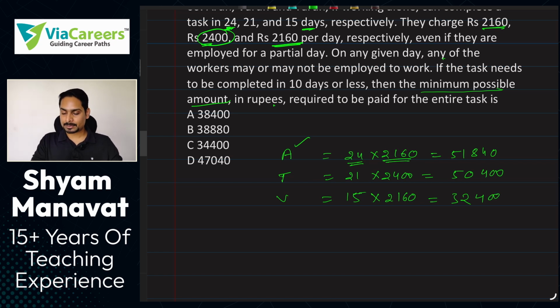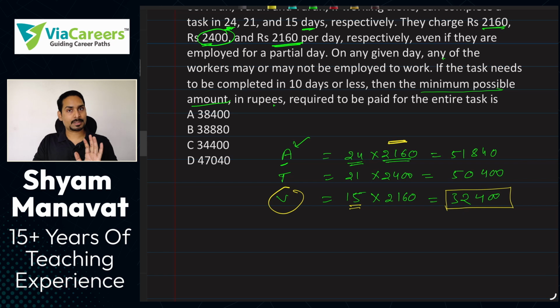So you can see Varun charges equally as Arun, but Varun is faster because he is able to complete the task in the least time. So who is the most affordable person amongst all three of them? Obviously, it is Varun, because in the least time, with equal charges as Arun, he is able to complete the entire task, and he is only charging 32,400.